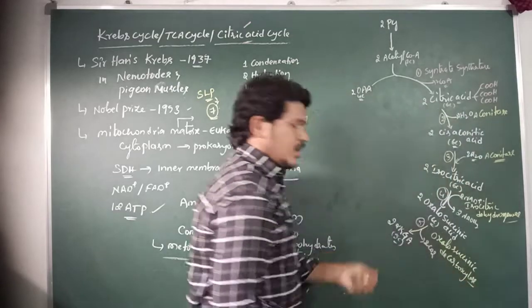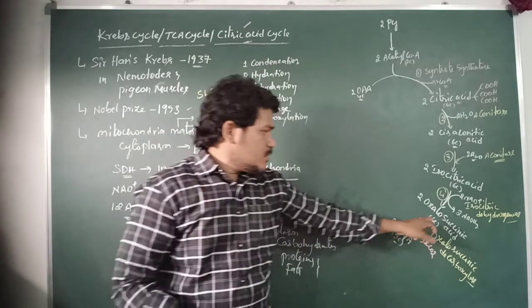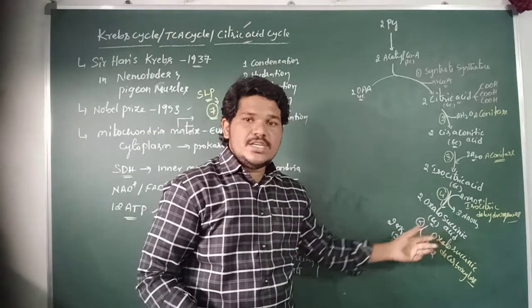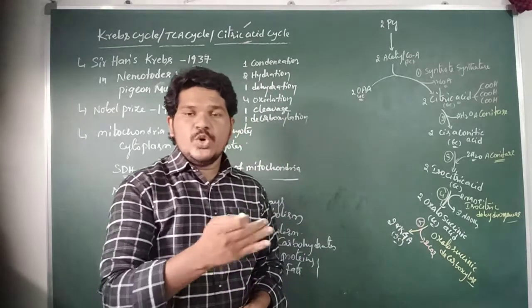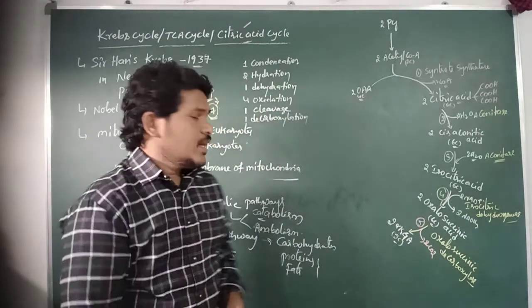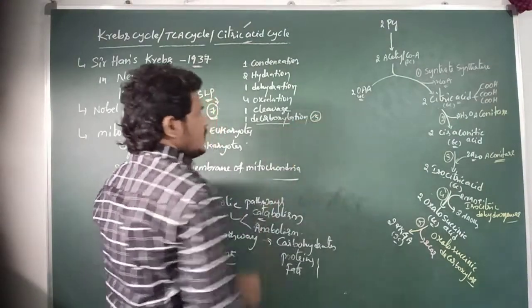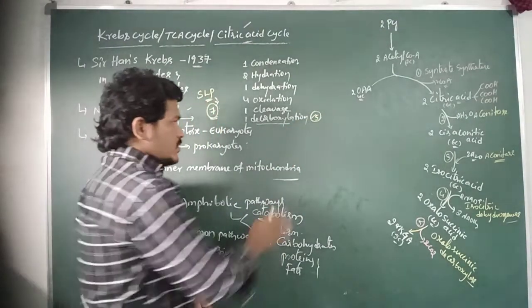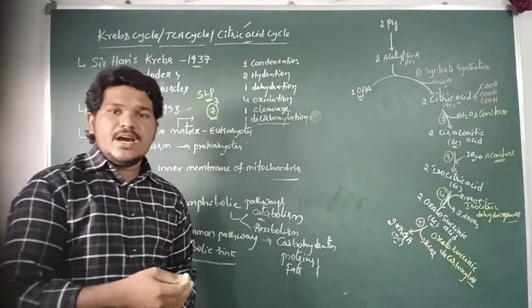This is the enzyme which catalyzes the conversion of oxalosuccinic acid into the 5-carbon compound, that is alpha ketoglutaric acid. This is the decarboxylation reaction which occurs at the 5th step. So this reaction is catalyzed by the enzyme oxalosuccinic decarboxylase.